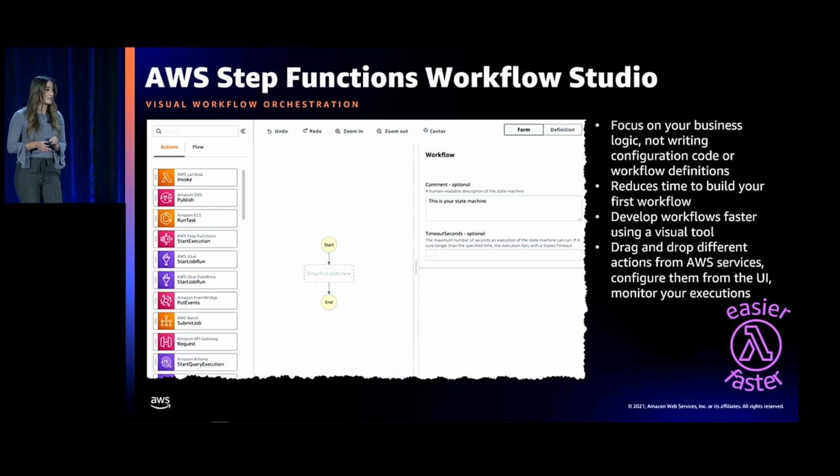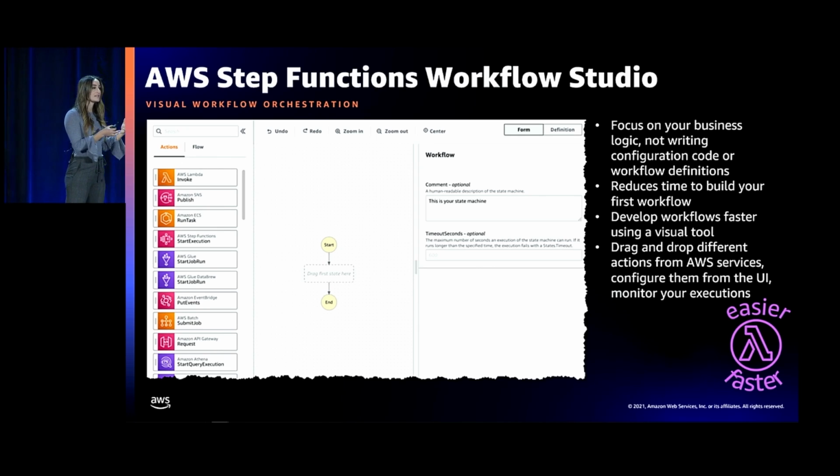Another thing that's really great with this is that there's a built-in integration with IAM. So for those of you who have had to deal with permissions and policies and IAM in step functions, or in AWS, sometimes you don't know which permissions you need, but there's an IAM integration with step functions that makes this a lot easier. It'll tell you which permissions you need based on the actions you've added. So cherry on top of that cake.